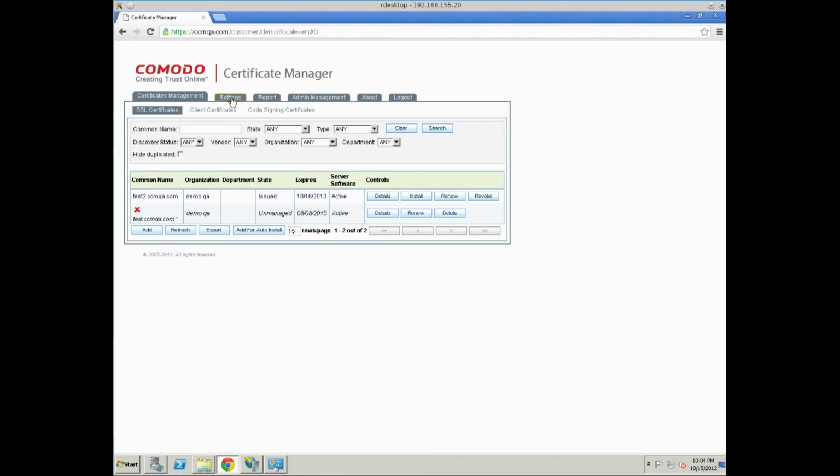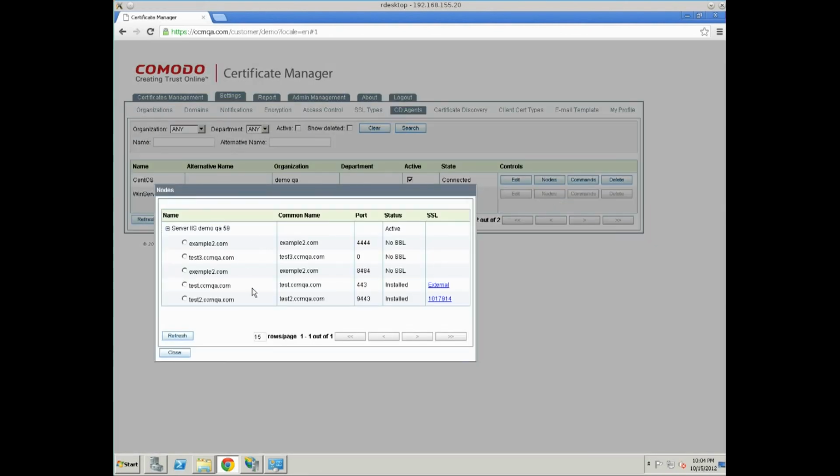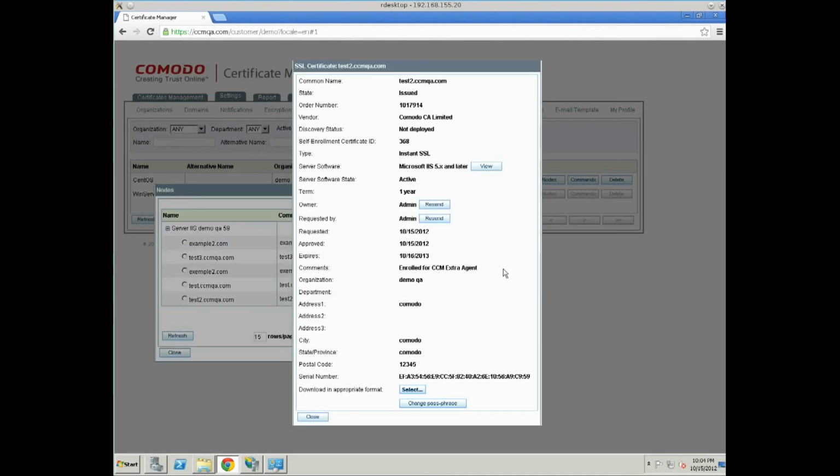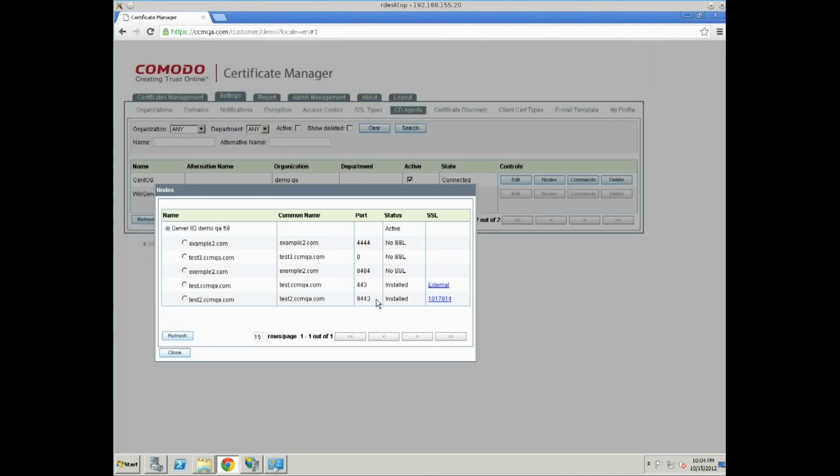So let's close it, go again here and select nodes. We see that test2 ccmka.com with port 9443 has SSL with the order number and all details here, and has status installed. It means that Extra Agent managed to generate and install the certificate at the website test2 ccmka.com successfully. So let's click close.